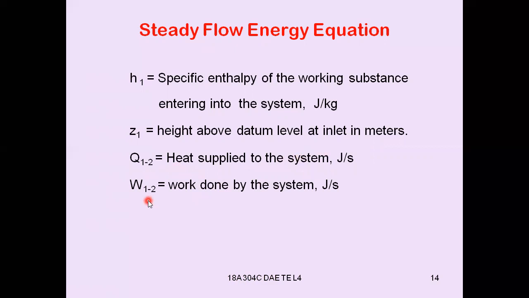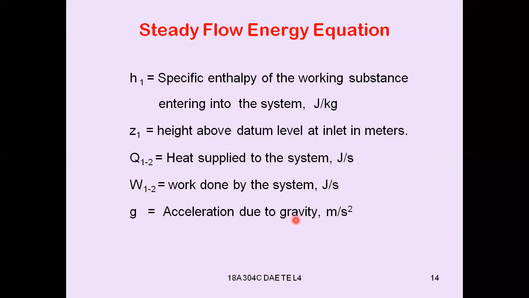And W1-2 is the work done by the system in joule per second. And g will be the acceleration due to gravity in meters per second square.